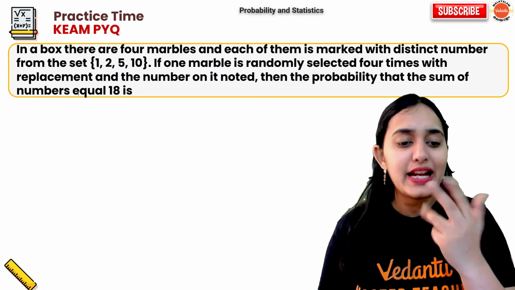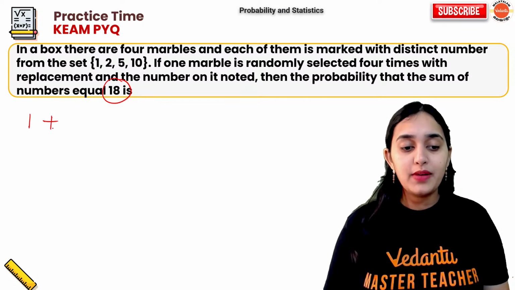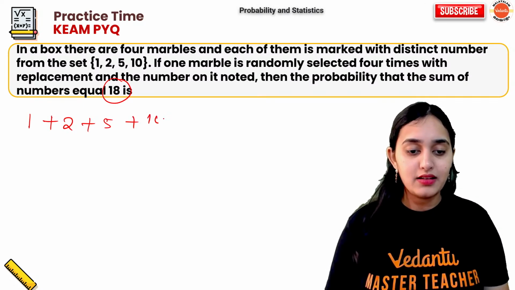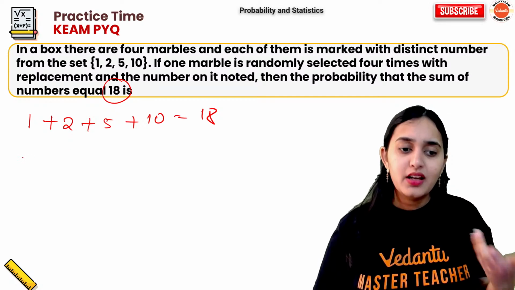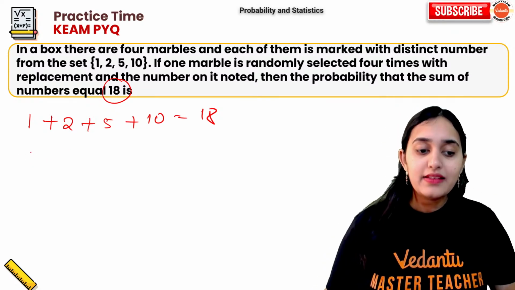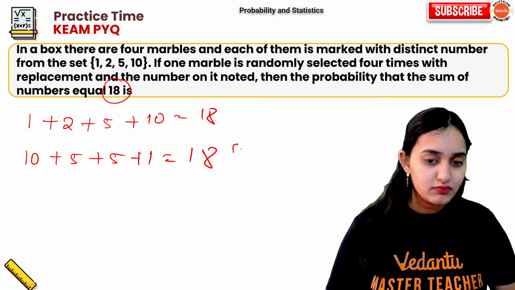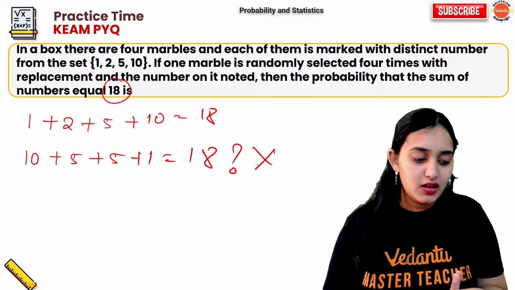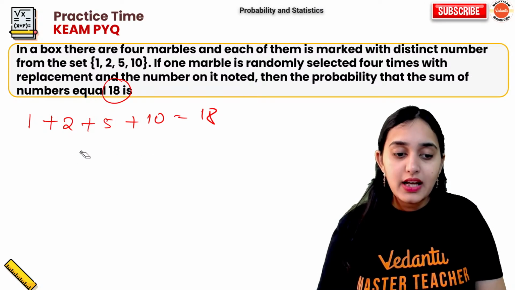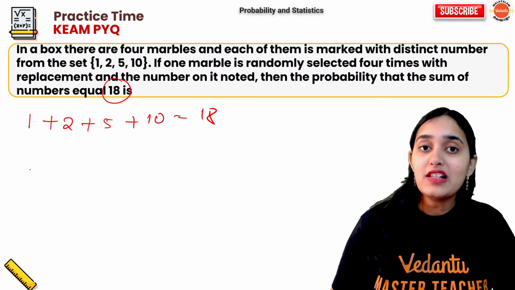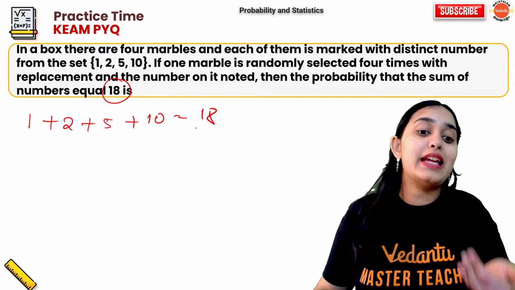Now, how will you get 18? First think, how is 18 possible? Say, 1 plus 2 plus 5 plus 10 is 18. Nice. Any other combination possible? Is it possible that 10 plus 5 plus 5 plus 1 is 18? No, not possible. Any other combination possible? No. So what I observed is that only when one marble is 1, one is 2, one is 5, one is 10, only then 18 is coming.